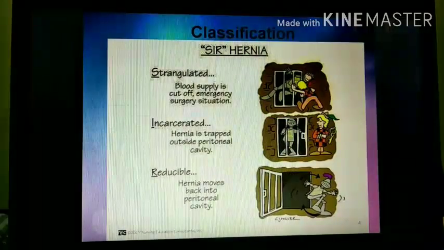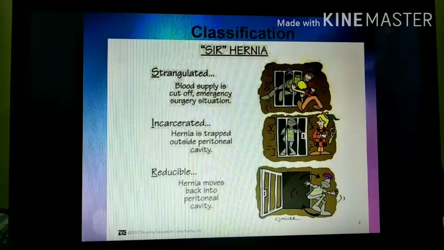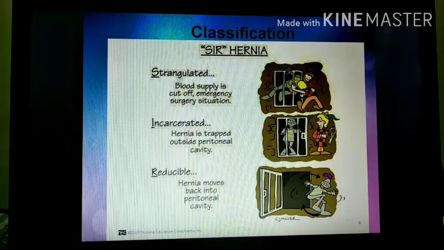After that, the classification of hernia as shown here, it is SIR. S stands for strangulated, I for irreducible or incarcerated, and R for reducible. Strangulated, where the blood supply is cut off to the part and emergency surgery is required. In this, the blood supply to the structure within the hernia becomes blocked and the hernia is said to be the strangulated hernia. It requires immediate surgery to prevent the part from becoming gangrenous.